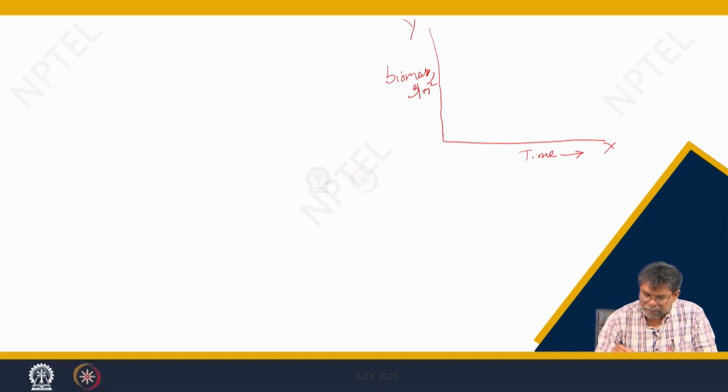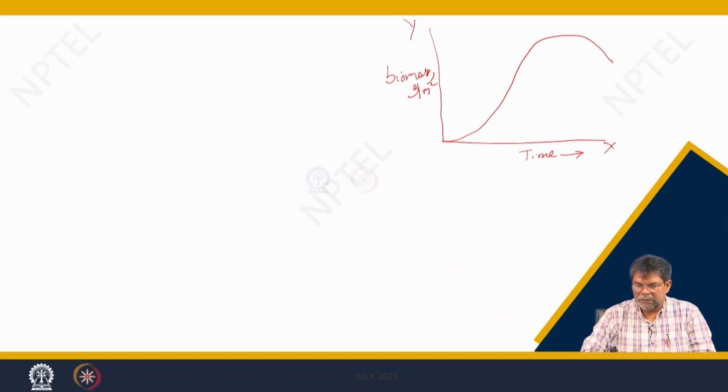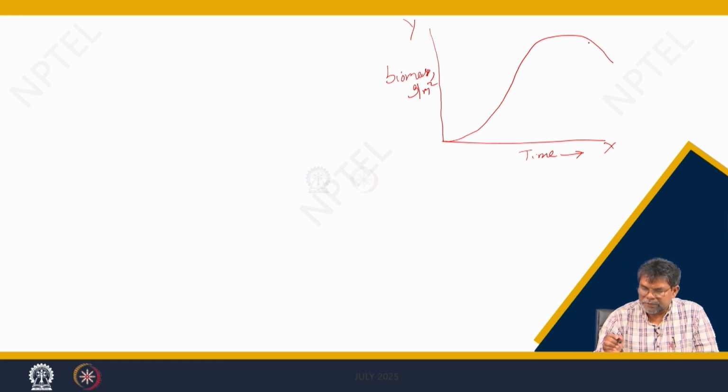As we explained in the earlier class, the growth curve is a sigmoid growth curve: an initial slow growth that increases, then remains at a plateau, then decreases. This is the stage of flowering and this is the stage of maturity.